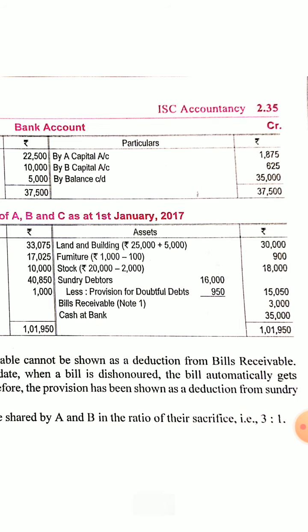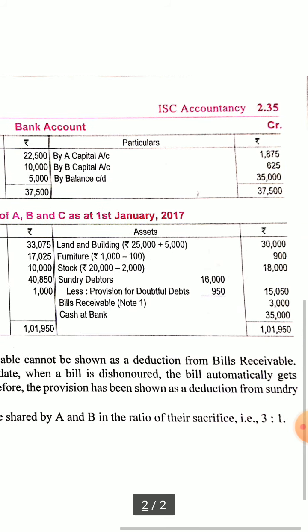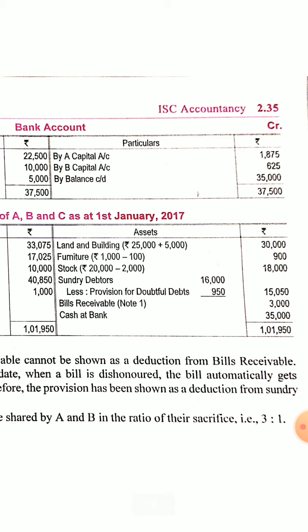Sundry debtors, the 5% provision will be subtracted. So here what they have done is subtracted the whole amount from sundry debtors only. Since when a bill is dishonored, only then is there a risk of losing money. Otherwise bills receivable are sure, they are supposed to be paid. So all the amount has been subtracted from sundry debtors only. And cash at bank, the new figure 35,000, will be entered here.